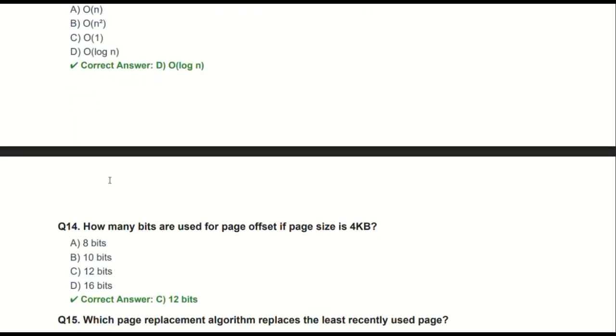The 14th question is, how many bits are used for the page offset if the page size is 4 KB? We know that in paging we have two fields, the page number and the page offset. Here the page size is 4 KB, which means 2 raised to the power 12 bytes, so we need 12 bits. So 12 bits is the correct answer here.